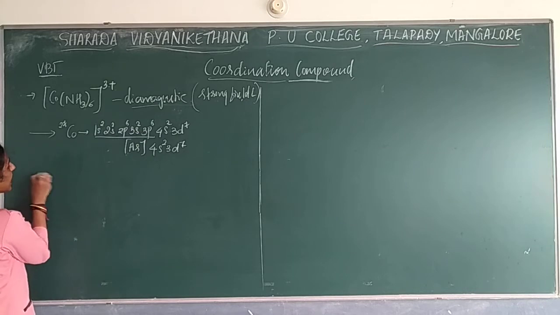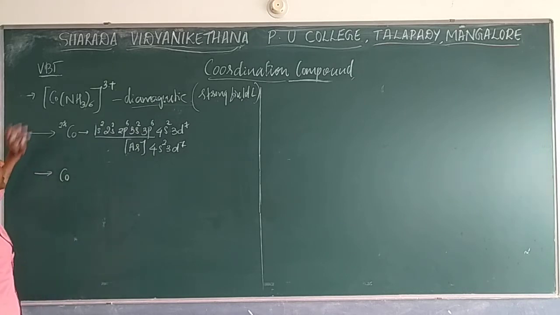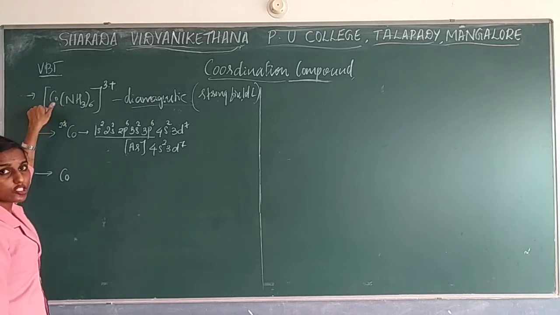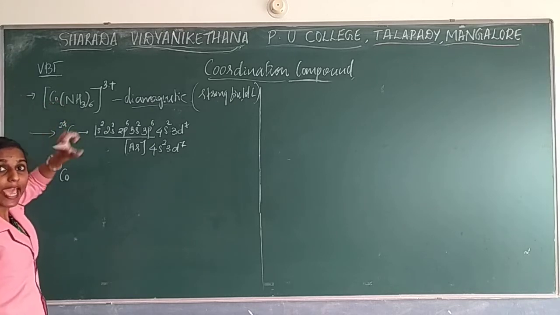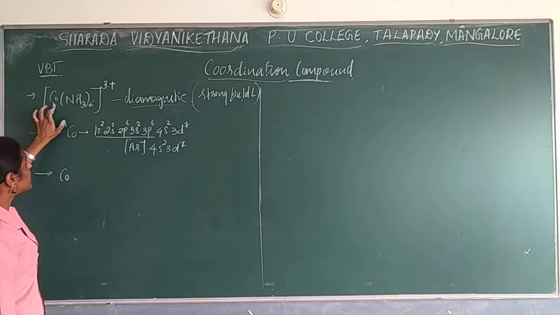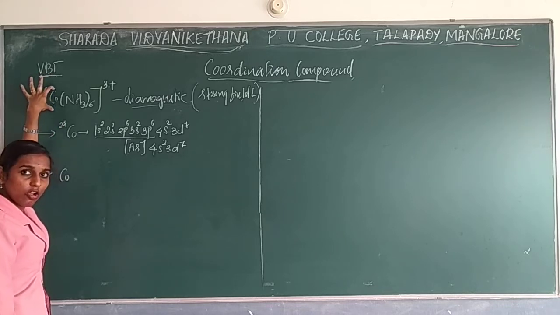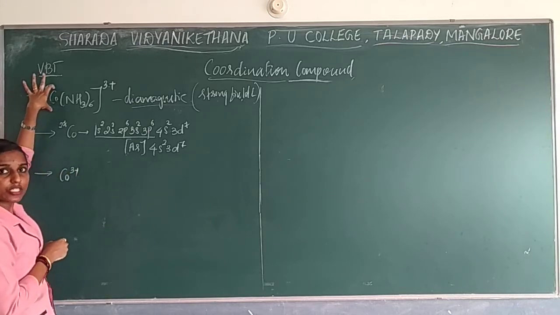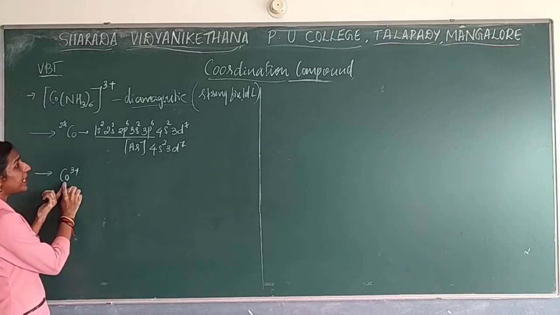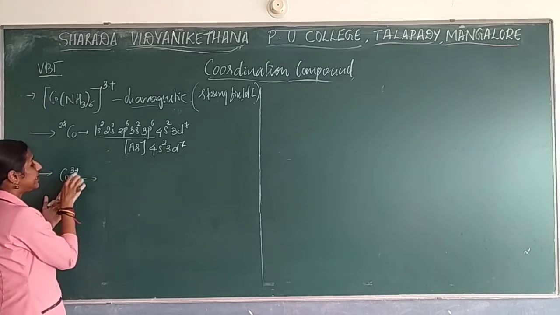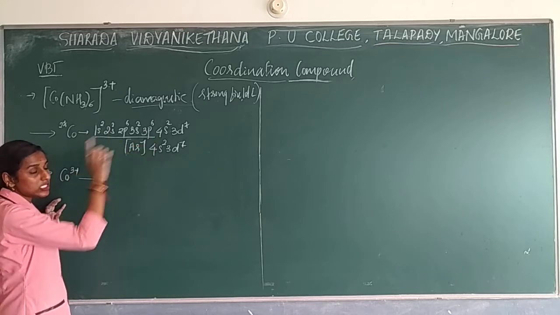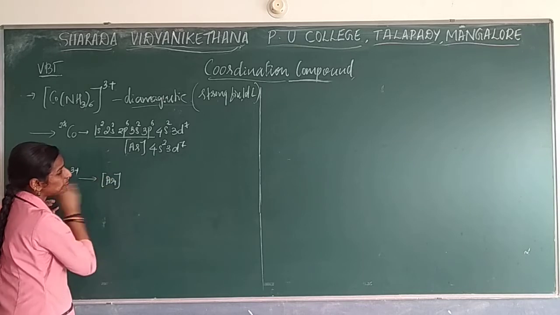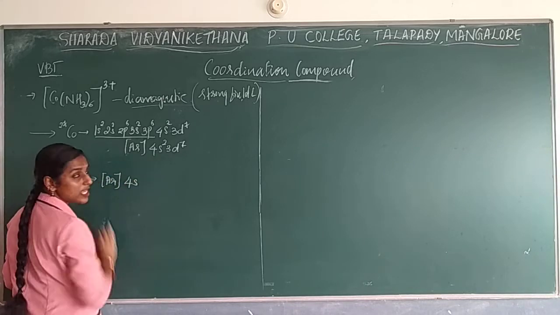Next step, the second step, find the oxidation number of the central metal atom. You know now how to find the oxidation number of the central metal atom based on X, right? So if I find it, that comes as 3+; the oxidation state of cobalt will be 3+. 3+ in the sense that 3 electrons it is losing. So based on that, write the electronic configuration. Argon 4s. So how much will it come?